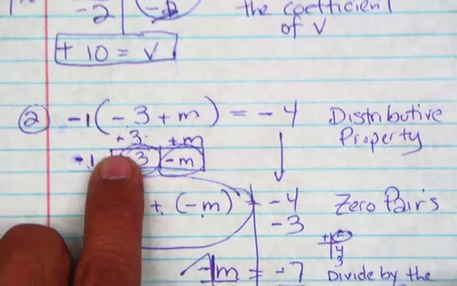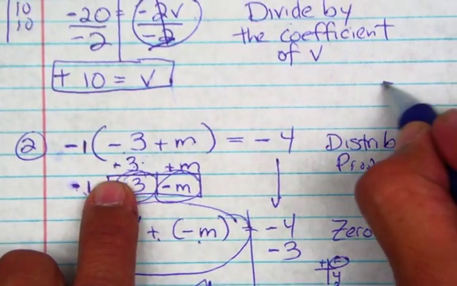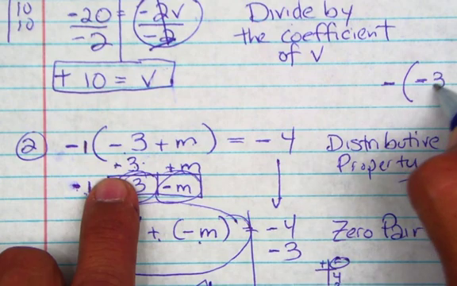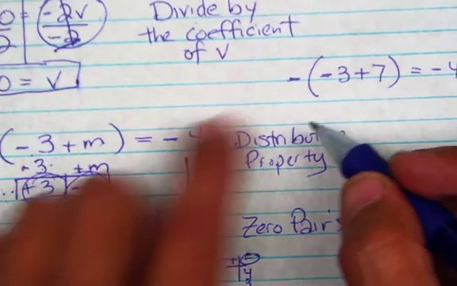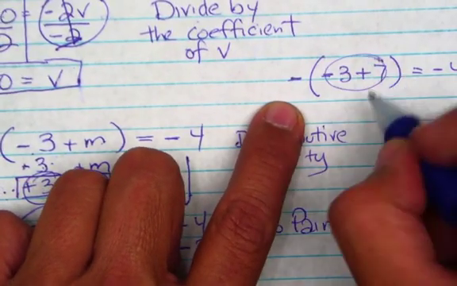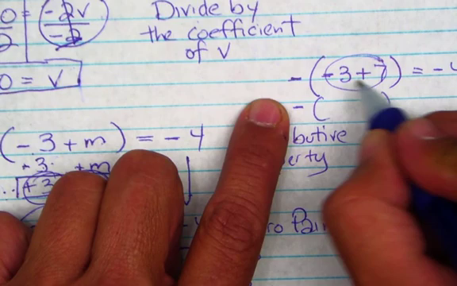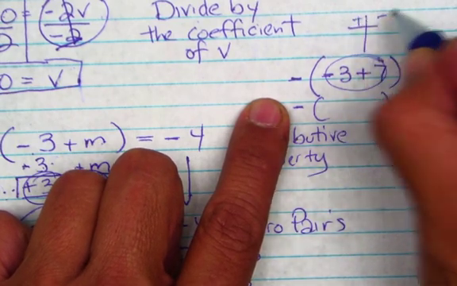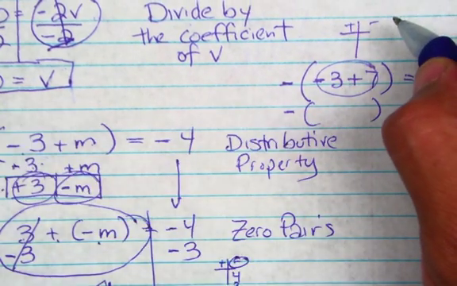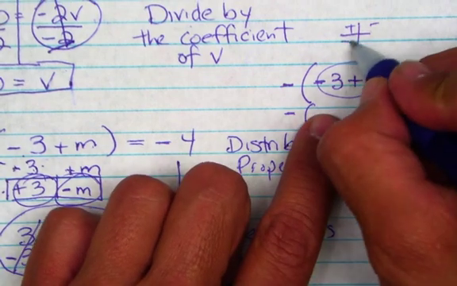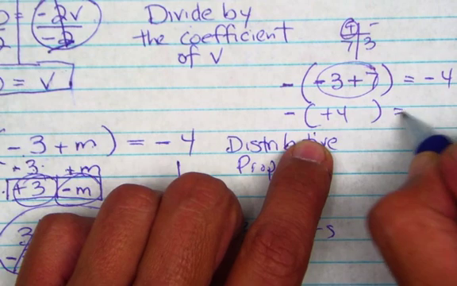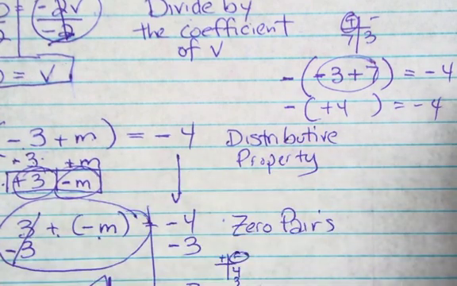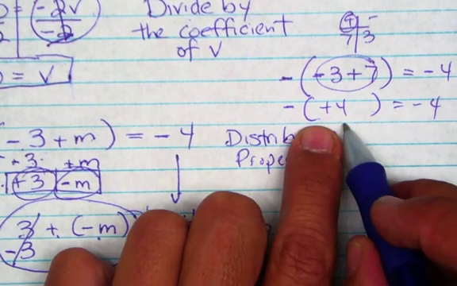Plug it into the equation just to make sure. So you got negative, parentheses, negative 3 plus m, which is 7, should equal negative 4, right? So what's in parentheses? Negative 3 plus 7 is positive 4.